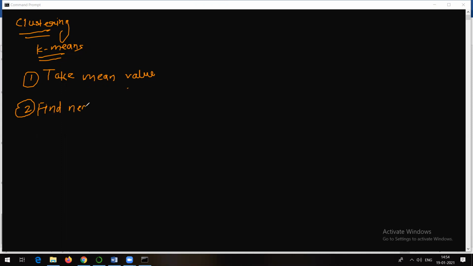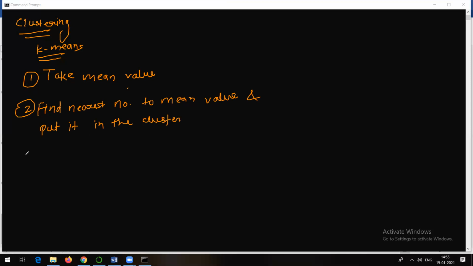I'll be showing you the example also. Find the nearest number to the mean value which we found in step 1, and put that particular number in the cluster. What is the meaning of that? That I will talk about.